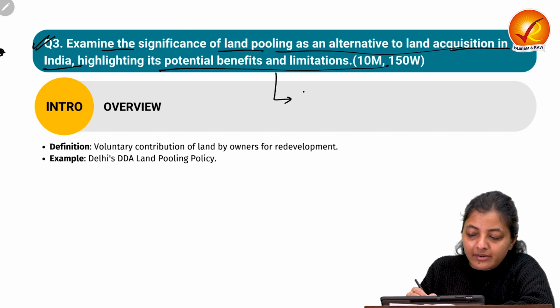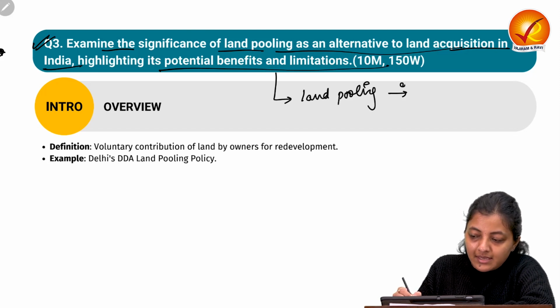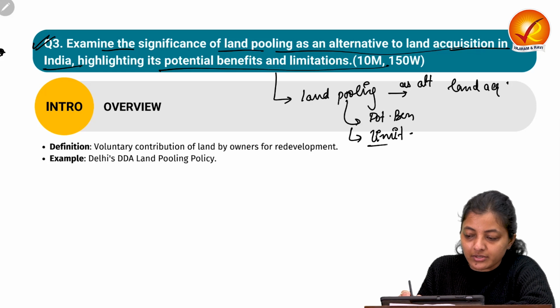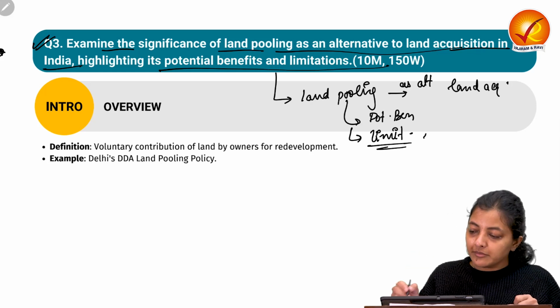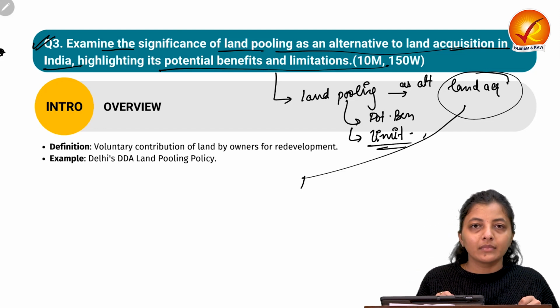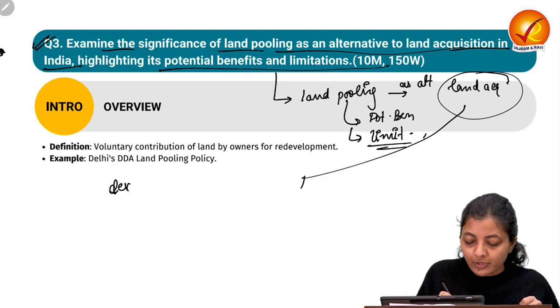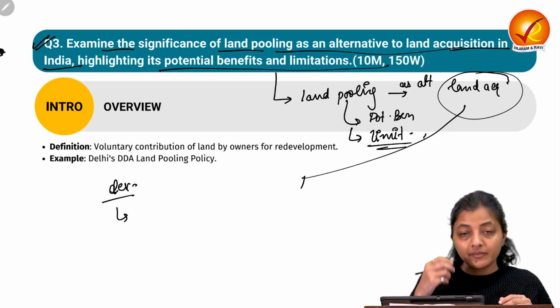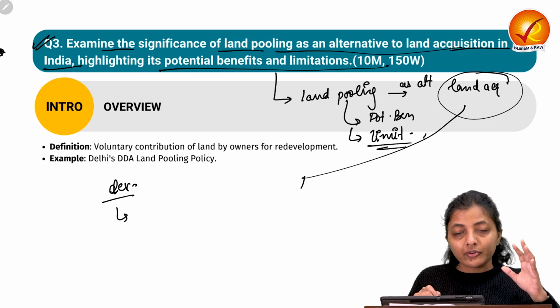So we are writing about land pooling, how this is an alternative to land acquisition. We need to write the potential benefits, and we also need to write down the limitations. For this, first we need to understand why we acquire the land. For developing the physical infrastructure in any area, we need land, and for that we need